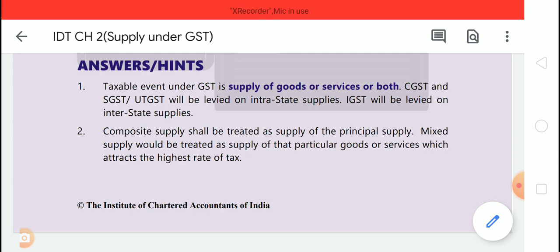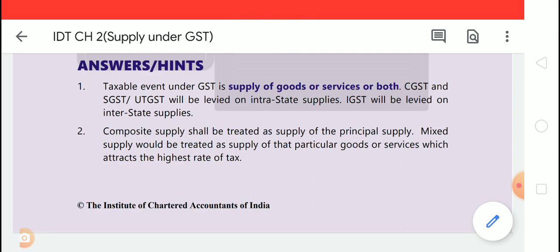In my very first video, I've come up with illustrations and exercises of indirect taxes as given in the latest ICAI study material. This video is applicable for CA final old and new syllabus students who are going to appear in November 20, and this video is also relevant for CS and CMA final students. So without wasting any time, let's start off the video.